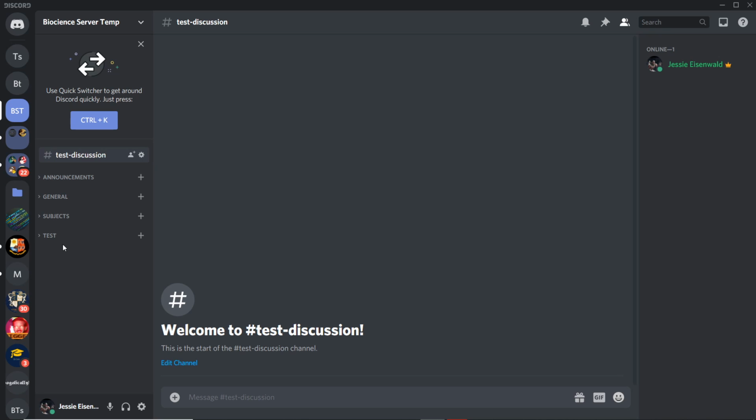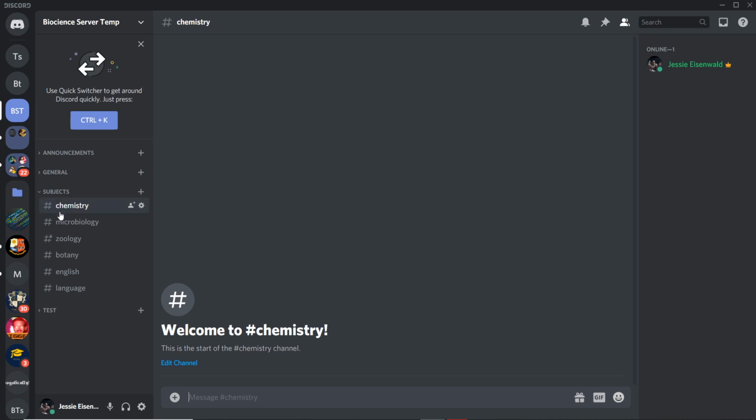Imagine you made the mistake and you don't know how to actually put it into the actual test category. All you need to do is click and drag it underneath here. You'll see this green line right here. You see this green line? Just drop it when you see that and it should go underneath this. So now once I click on it, it comes up. So yeah, that's how you create a category.